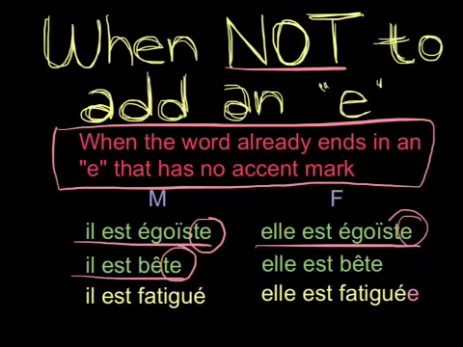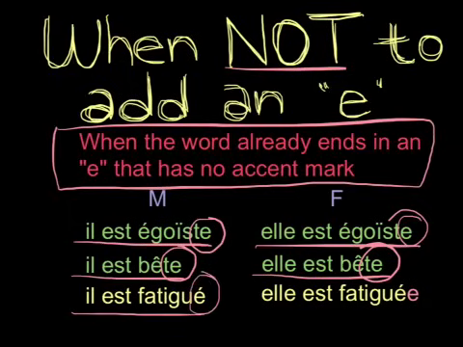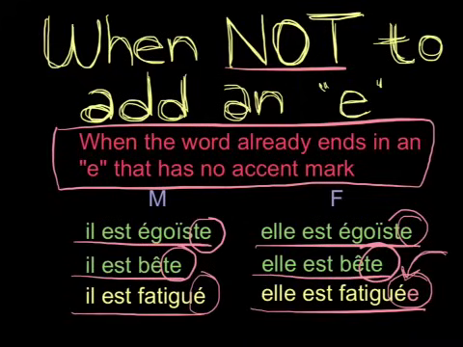It already ends in an e with no accent mark. So elle est bête, same deal. E, no accent mark, we can't add anything extra. That's very different from our last example down here in yellow, il est fatigué. The last e has an accent mark over it. And that means that when we come over to our feminine example, elle est fatiguée, she is tired, we must add an extra e. It's this accent aigu, this accent mark right here, over the first e that makes it so that we must add this second e.